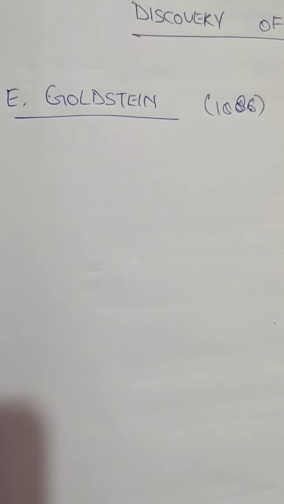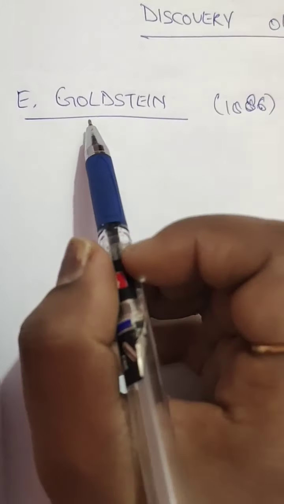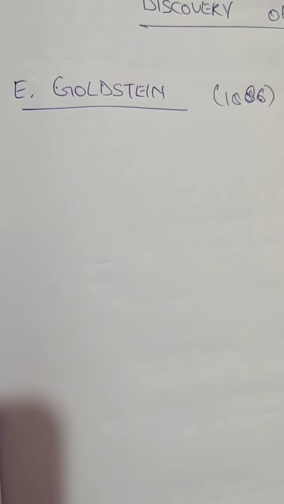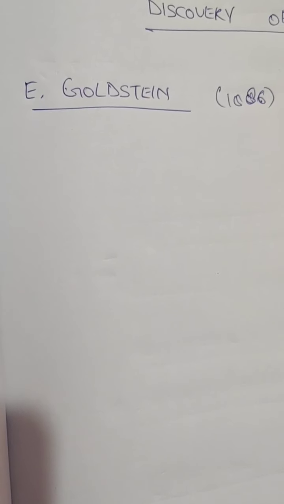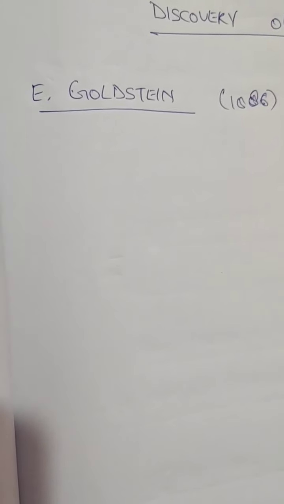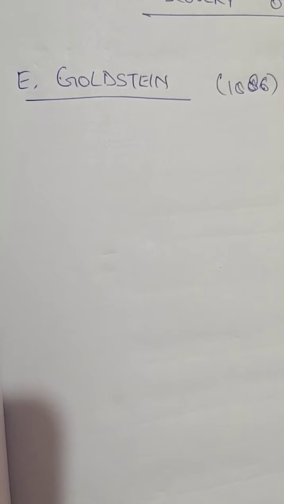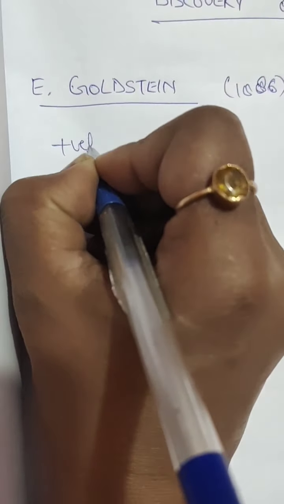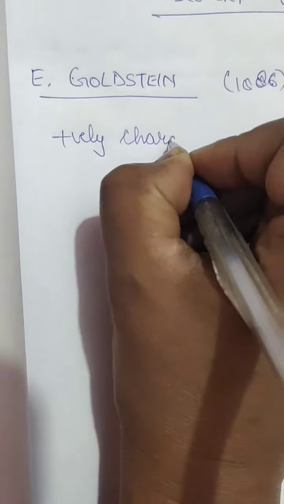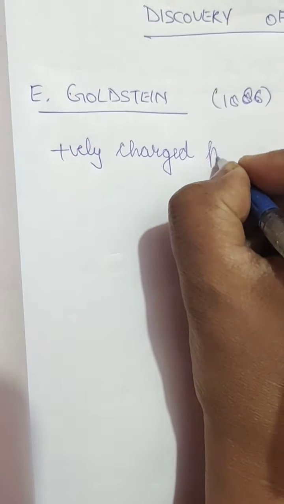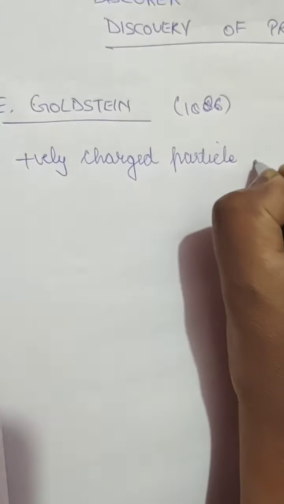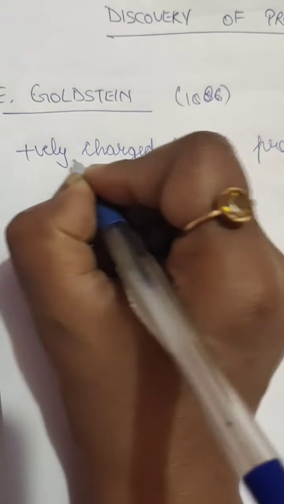So this discovery of proton was done by E. Goldstein. An atom is electrically neutral, we know that, because the atom has positive charge as well as negative charge. It has been found by experiment that the atom contains a positively charged particle, which is called the proton. A positively charged particle must be there because there is a negatively charged particle. This existence was discovered by a scientist called E. Goldstein.